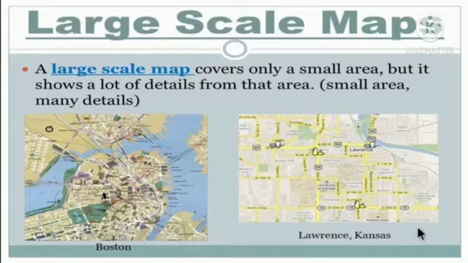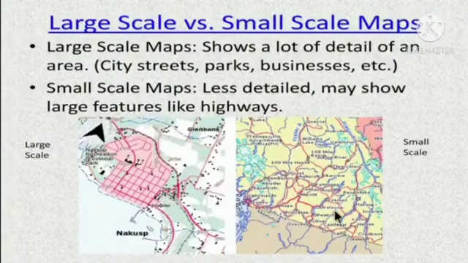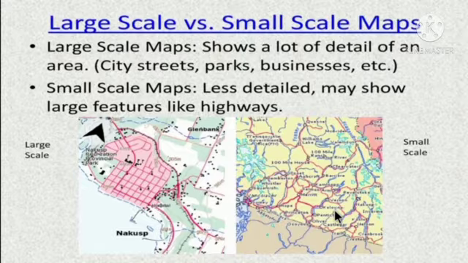Whereas a large scale map covers only a small area, but it shows a lot of details from that area. For example, a district or taluk map or a state map provides more details than small scale maps. Now let us see the difference. A large scale map shows a lot of detail of an area, for example city streets, parks, businesses.